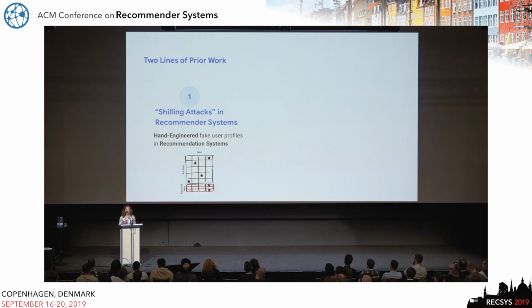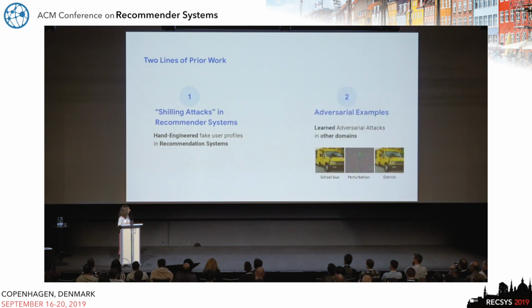There have been lines of work in this area, and in fact, there has been a large literature in shilling attacks and recommender systems, where the idea is that these adversarial user profiles essentially have a high rating, for example, on the specific target item that they want to promote, and then they have some other ratings which are, for example, normally distributed in a couple of other items just to make sure that they are undetectable. Of course, there is much more literature, but I'm giving you just an example.